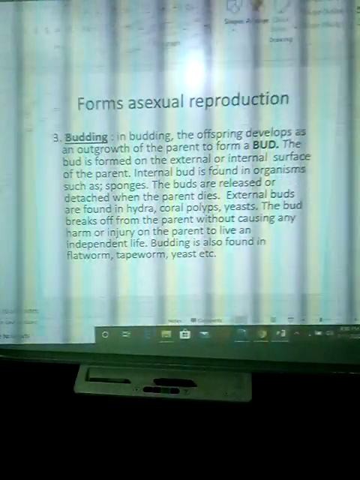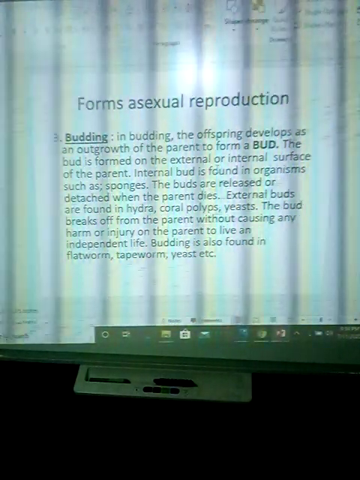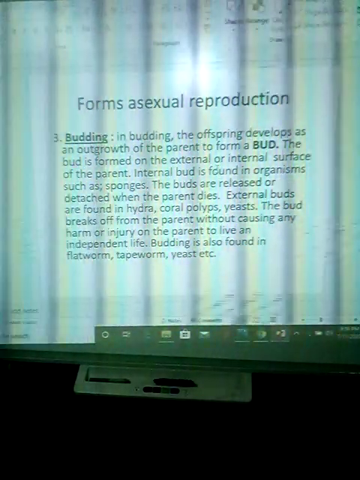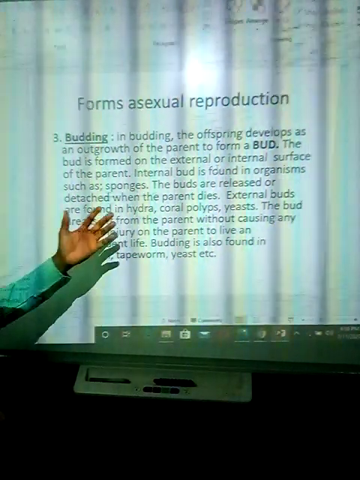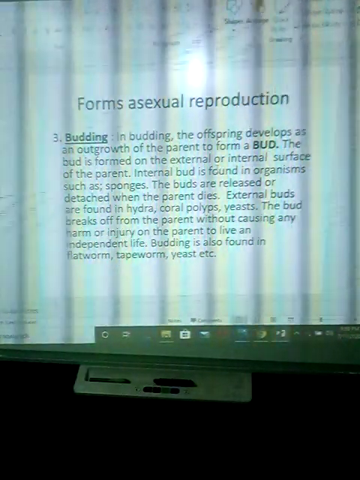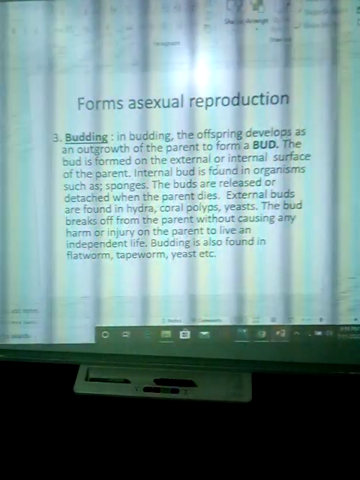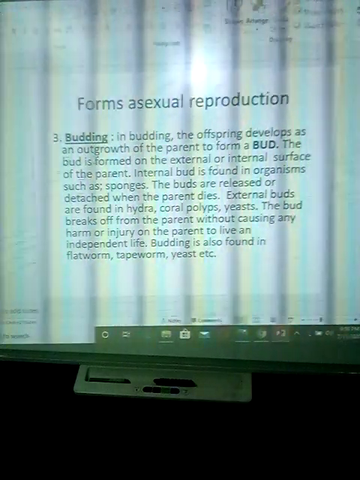Internal buds are found in organisms such as sponges. The buds are released or detached when the parent dies. Okay, and the bud continues to grow.